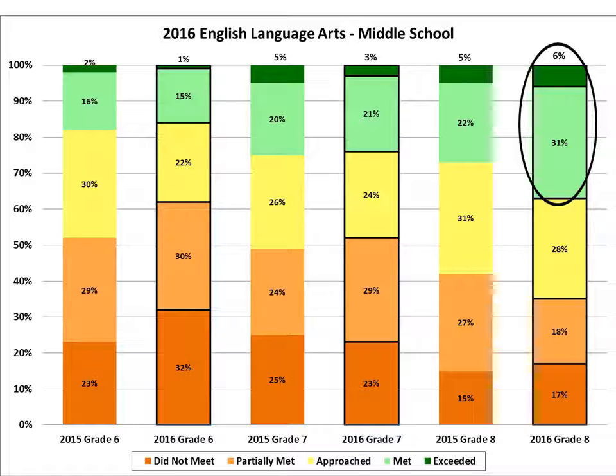Carrying through the grade levels up through the middle school, we see 6th, 7th, and 8th grade. Again, comparisons from 2015 to 2016. Here, once again, we've highlighted some significant growth, specifically here in 8th grade English language arts, from 27% proficiency to 37% proficient.